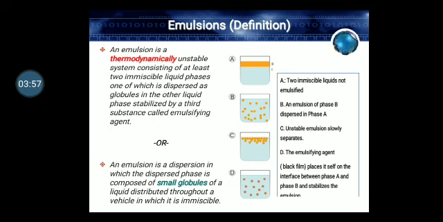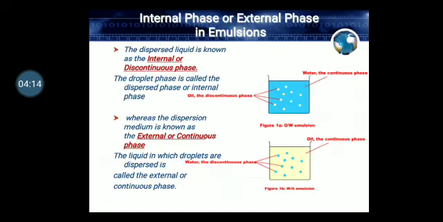Emulsion can also be defined as a dispersion in which the dispersed phase is composed of small globules of a liquid distributed throughout the vehicle in which it is immiscible. Now we will see which one is the internal phase and which is the external phase. Let us consider the O/W type of emulsion, where oil is the internal phase and water is the external phase. Vice versa, in the W/O type of emulsion, water is the internal phase and oil is the external phase.